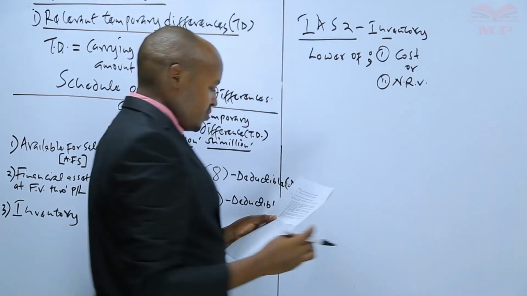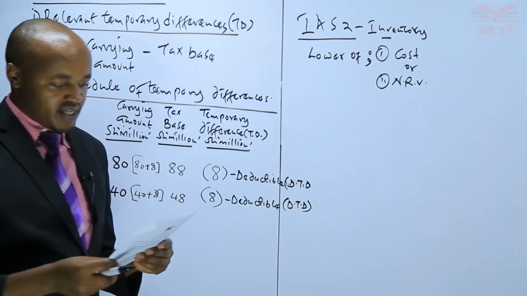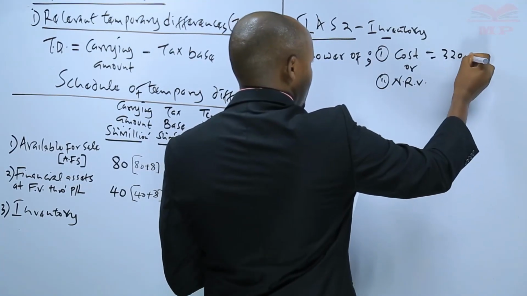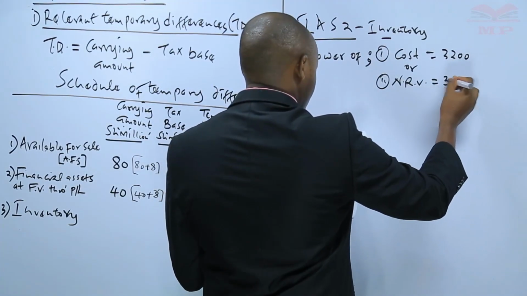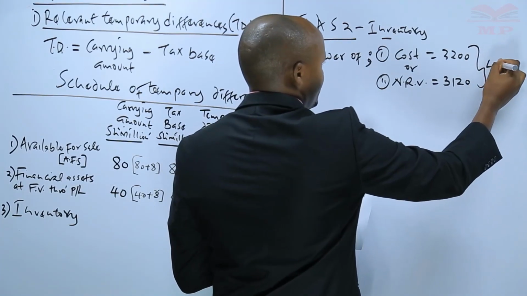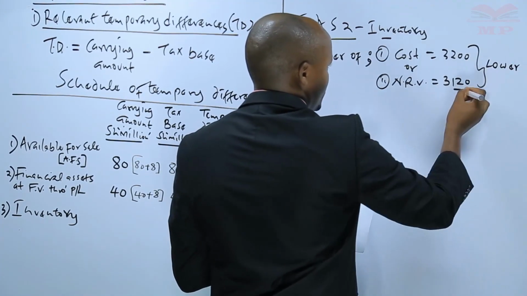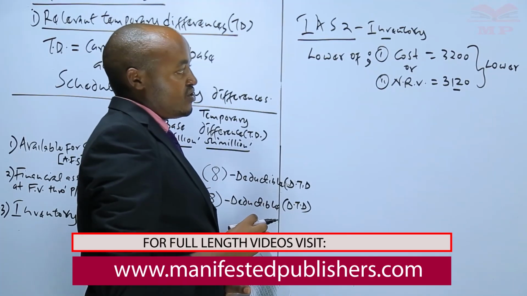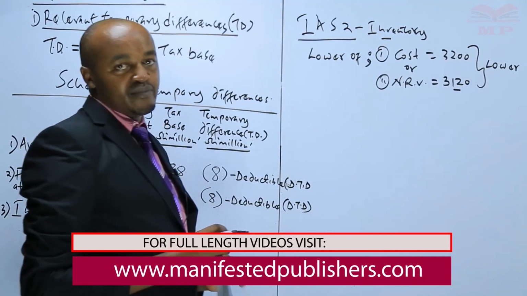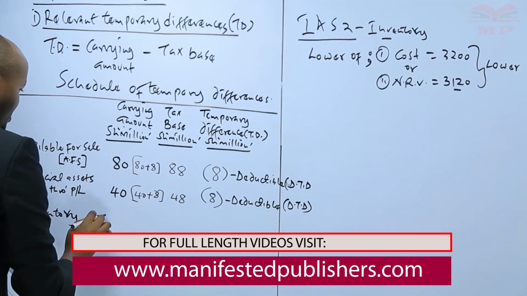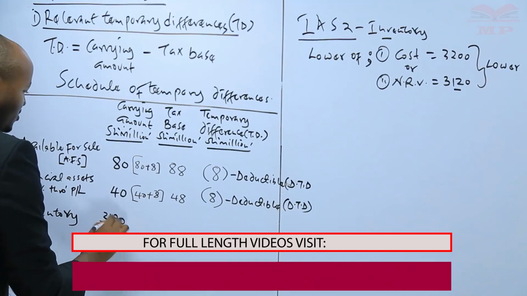So if you go back to that particular information, you'll see that you're given the cost of inventory as 3,200. We are given the net realizable value as 3,120. So the value of the inventory should be the lower of the two. Definitely, it should be 3,120. That is the value of the inventory which will be reported in the statement of financial position of the company. So therefore, the carrying amount for inventory is 3,120.